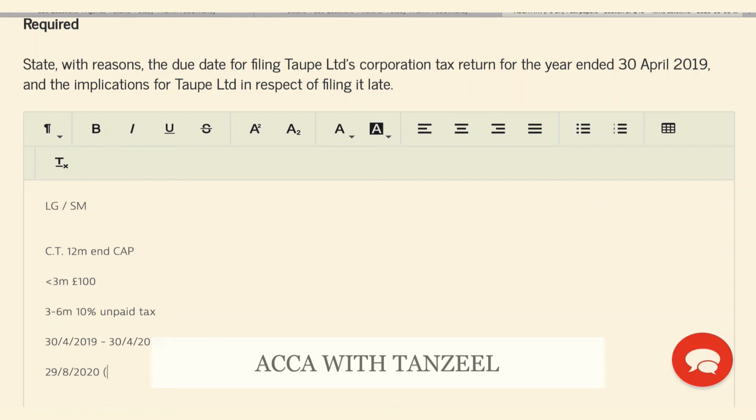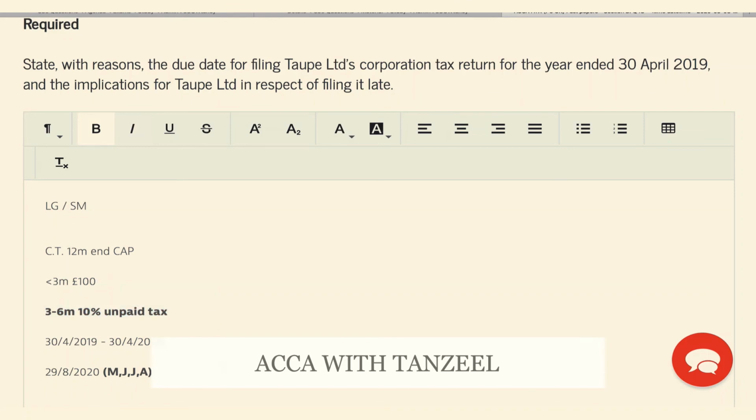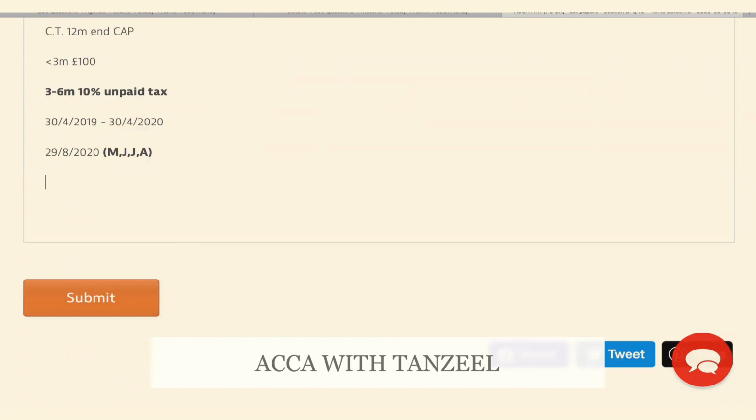How many months late is that? May, June, July, and August. It is 4 months late. Therefore, if it is 4 months late, we are falling into this category, and the penalty will be 10% of the unpaid tax. Let's actually look at the previous year also, because I believe that was also filed late.